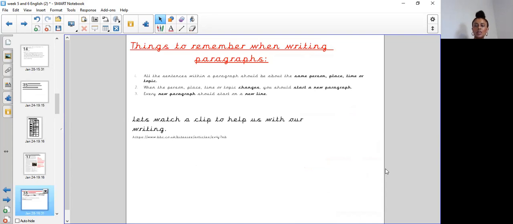So things to remember when writing paragraphs. Number one, all the sentences within the paragraph should be about the same person, place, time, or topic. Number two, when the person, place, time, or topic changes, that's when you should then start a new paragraph. So, for example, if I'm writing about Mrs. Bowen's early life and then I want to write about Mrs. Bowen's hobbies, because they're two different topics, I would then need to split that into two different paragraphs. So, early life would be the first paragraph and hobbies would be the second paragraph.